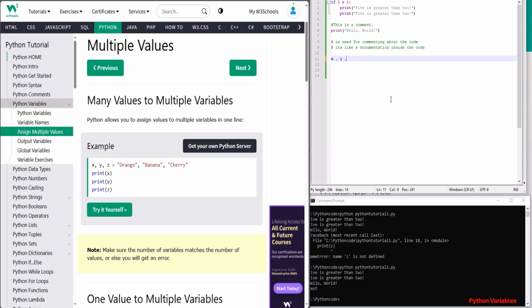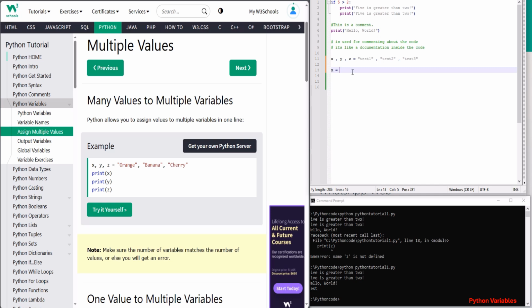So this is a way you can write x comma y comma z equal to, and then put the values. This is another unique way, and it is not possible in other languages like Java or C++. Here you can put three variables and assign three values to them directly, which reduces the amount of code.